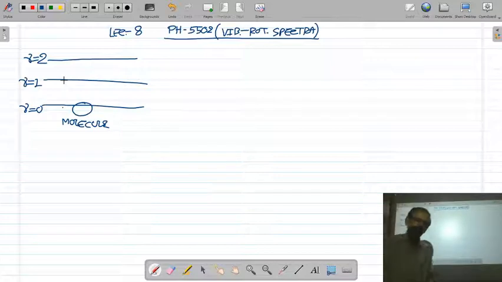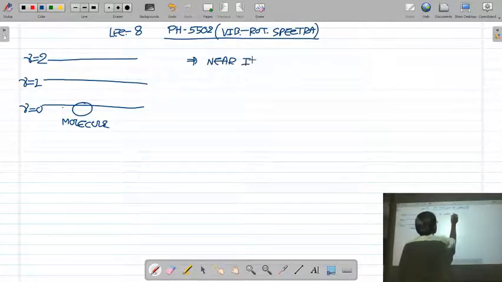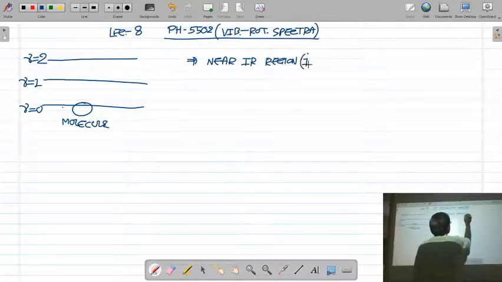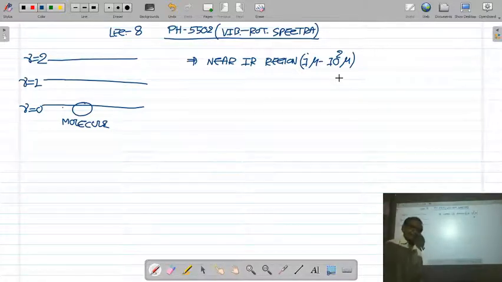The second feature is that vibrational spectra is obtained in the near infrared region, of wavelength 1 micron to 100 micron.